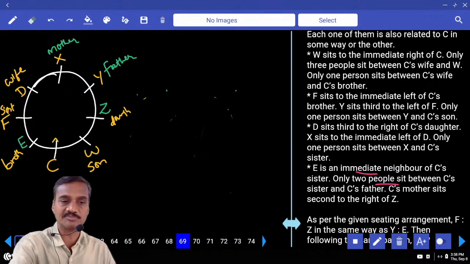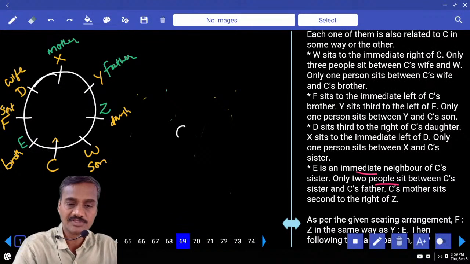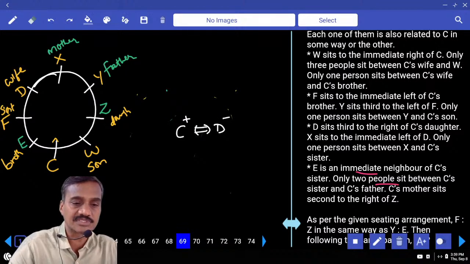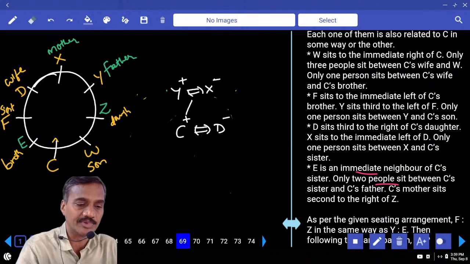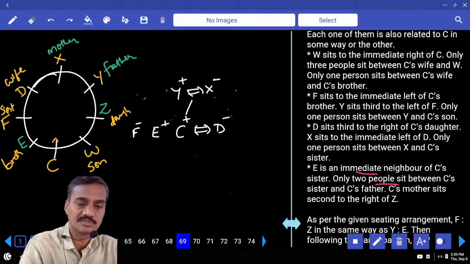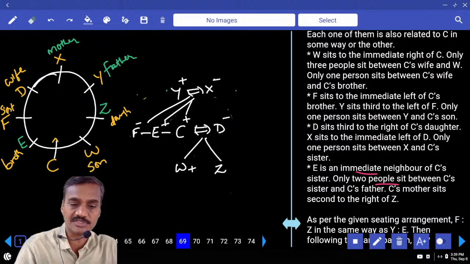Now, how do we write the family tree? C is here, and C has a wife, D. That means C is male and D is female. C has a mother and a father. Who is the father? Y is the father. Who is the mother? X is the mother. They have one brother, E, and one sister, F. C also has one son and one daughter: W is the son and Z is the daughter.